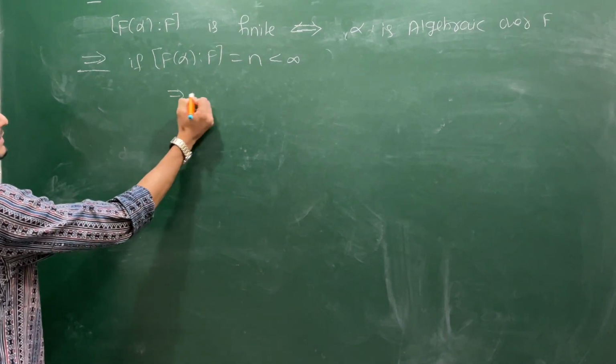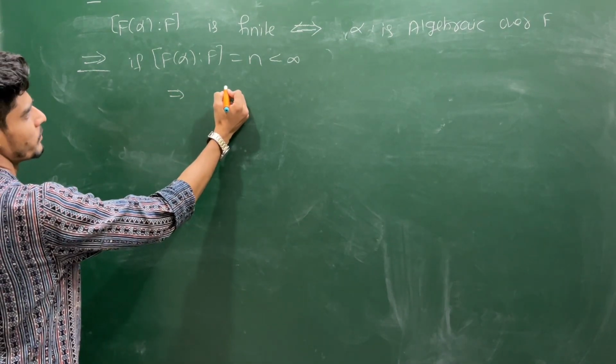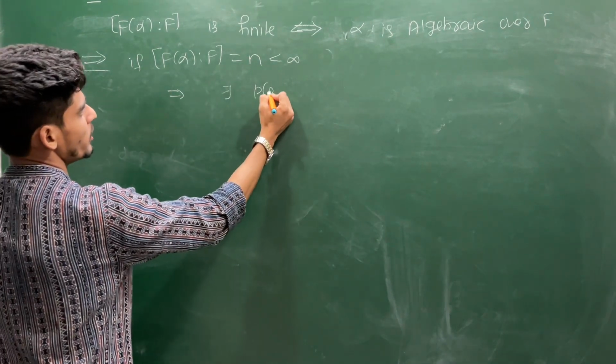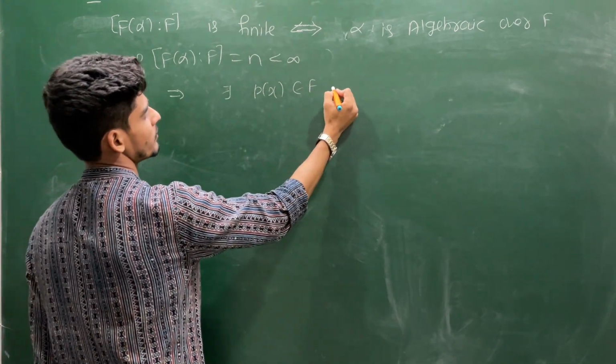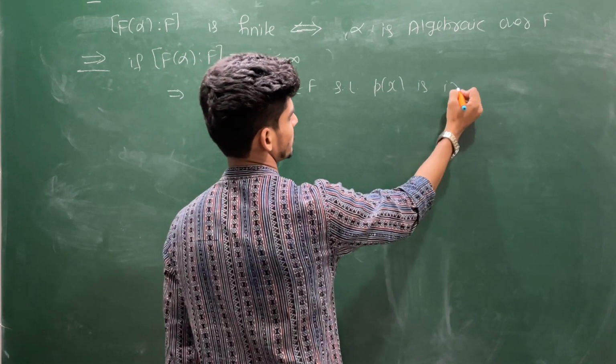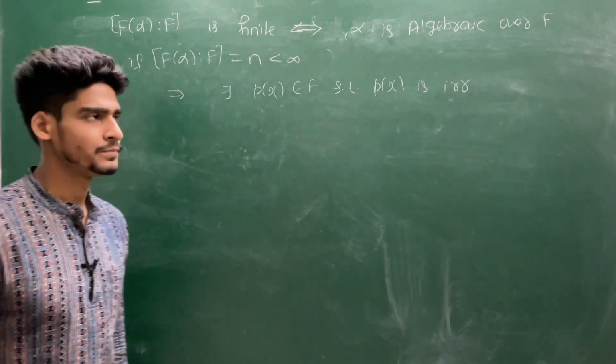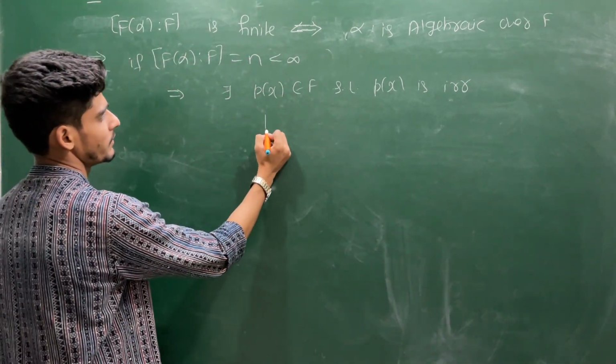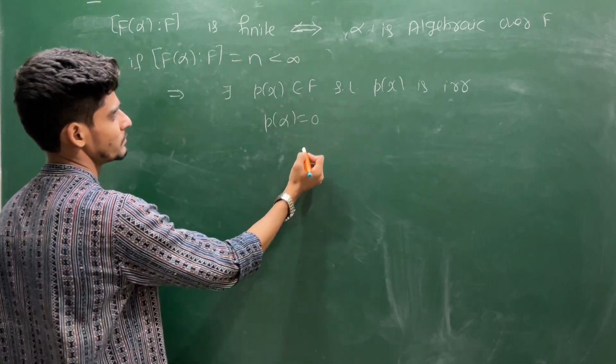So this implies there exists a polynomial p(x) in F[x] such that p(x) is irreducible and p(alpha) is 0.